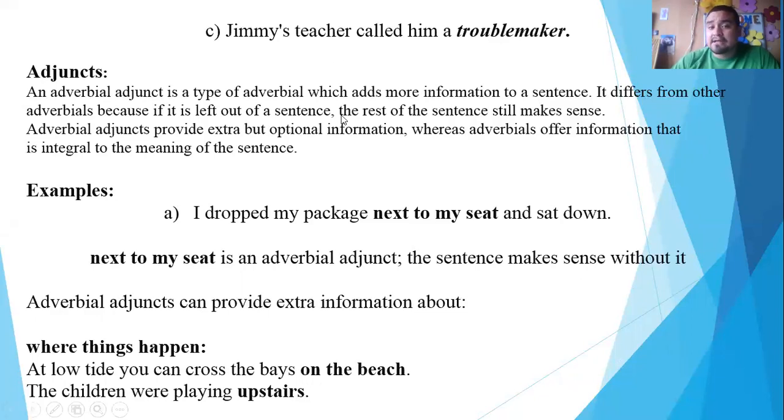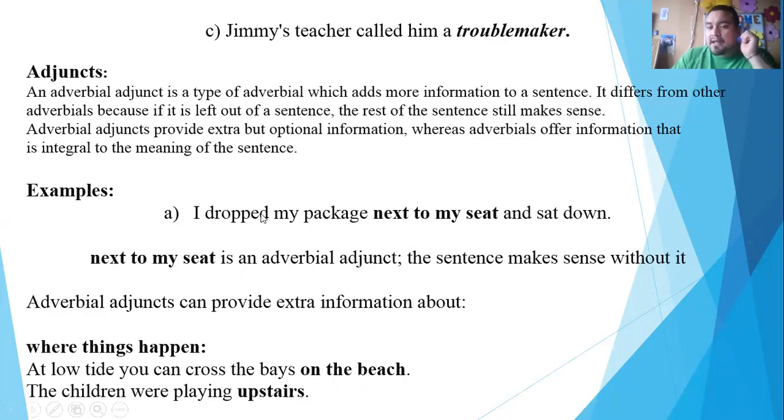An adverbial adjunct is a type of adverbial which adds more information into a sentence. It differs from other adverbials because if it's taken out of a sentence, the rest of the sentence still makes sense. So it's not that important, it's not obligatory. Adverbial adjuncts provide extra or optional information, whereas adverbials offer information that is integral to the meaning of the sentence. So this is a huge difference: adjuncts are optional because they just provide extra information. They are not that essential.